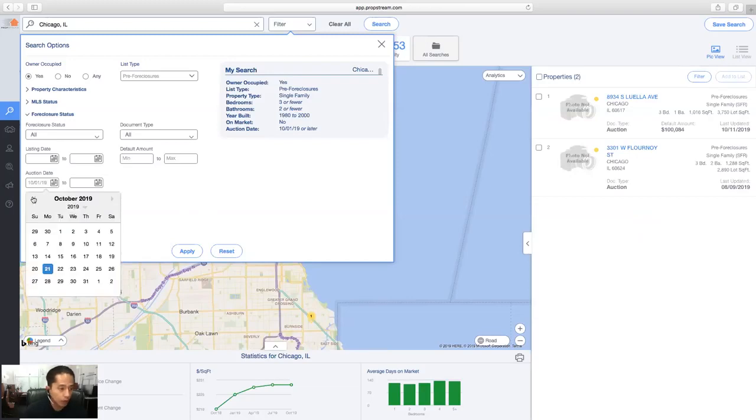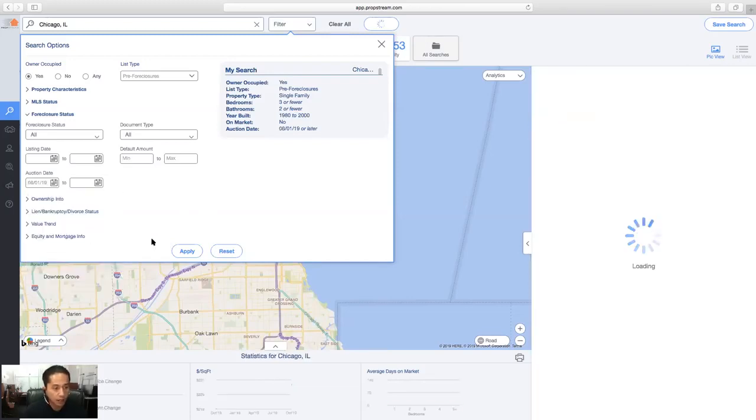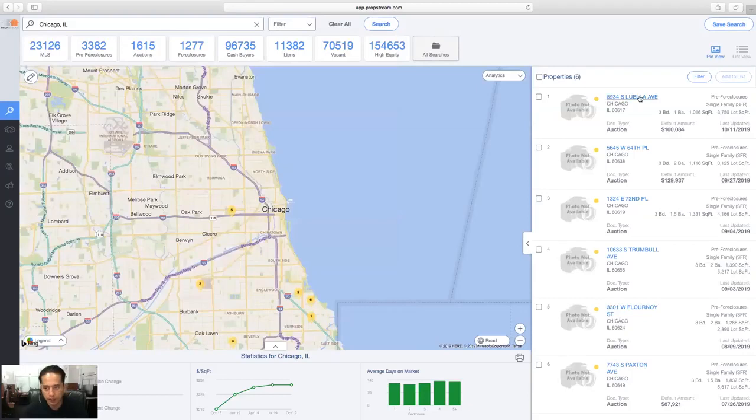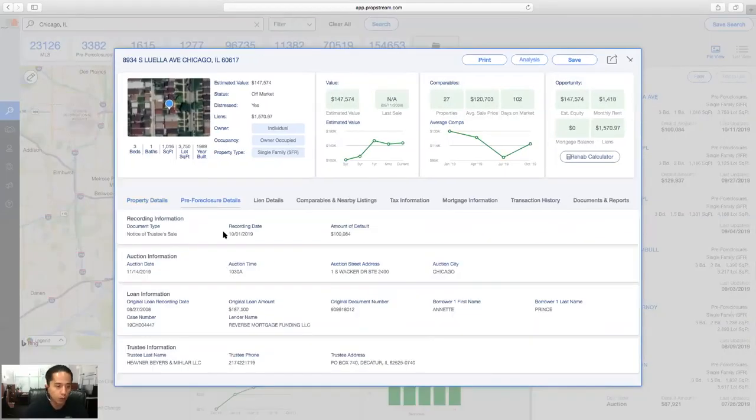Or you can go back if you need the ones that were auctioned in the last 90 days, because sometimes there's an extension. So you do have to worry about that. And it's easy to know if there's an extension. Sometimes we don't record it, which is perfectly fine. But if you want to get information on an extension, once you get your results, you can click on the property, go to the pre-foreclosure details, see the auction date, but you can also call the trustee. These are the individuals actually holding the auction.